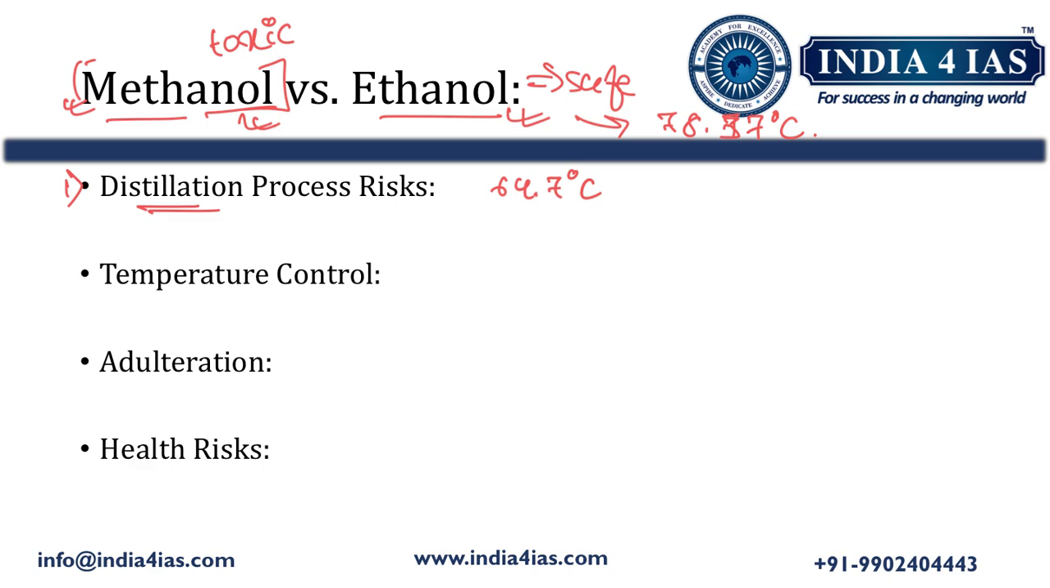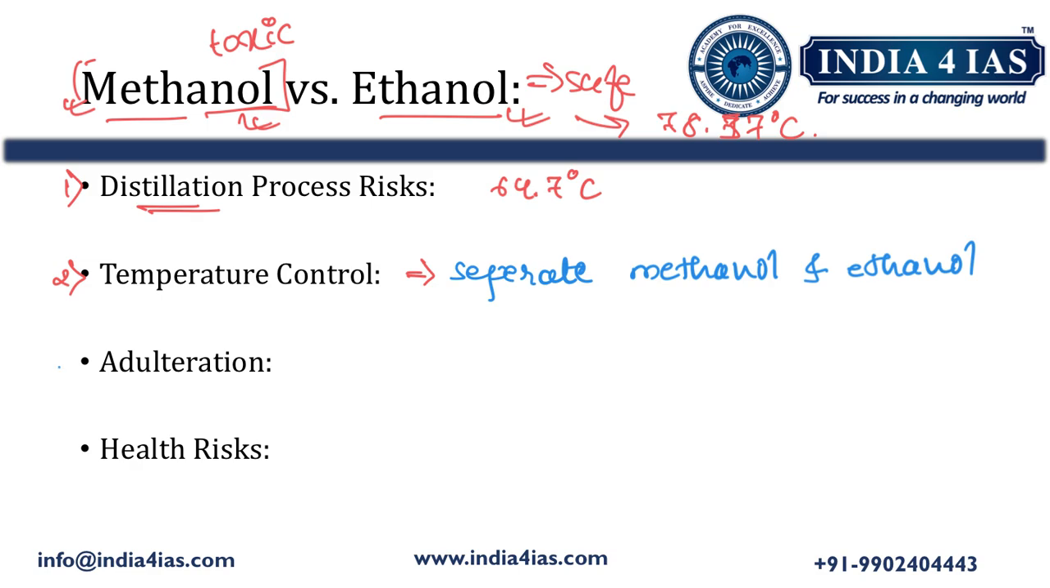So coming to the role of temperature during the production of methanol. Safe distillation requires precise temperature control to separate methanol from the ethanol. Commercial distillers use sophisticated equipment to maintain accurate temperatures, whereas the hooch makers lack such equipment and control, leading to a higher risk of contamination with methanol.